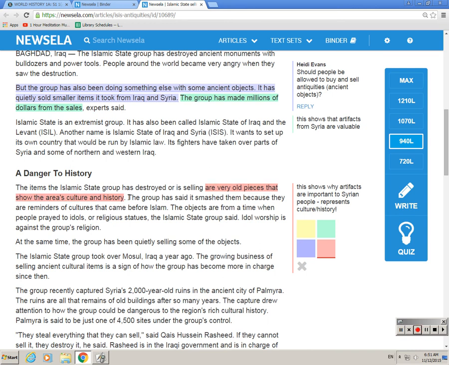I'm going to continue reading, and as I read, I'm trying to mark, to highlight any evidence that seems related to my question, to my lens that I'm reading through, and then I'm going to take a note about why this information might be good evidence. So continue reading.